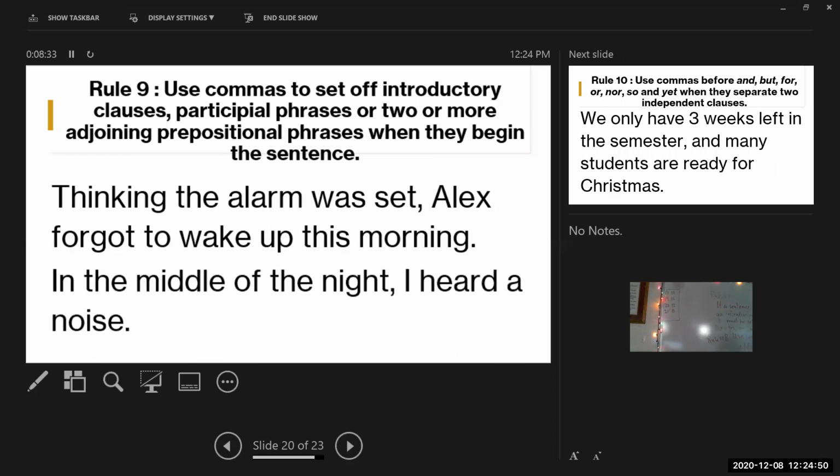Everybody look at this one. In the middle of the night. So this tells me if I have 2 or more prepositional phrases adjoining, they need to be set off by a comma if they start the sentence. So in the middle, in is a preposition, and then of the night, of is a preposition. So I have 2 prepositional phrases, one after the other, that are beginning my sentence, so they need to be set off with a comma. Everybody got it?